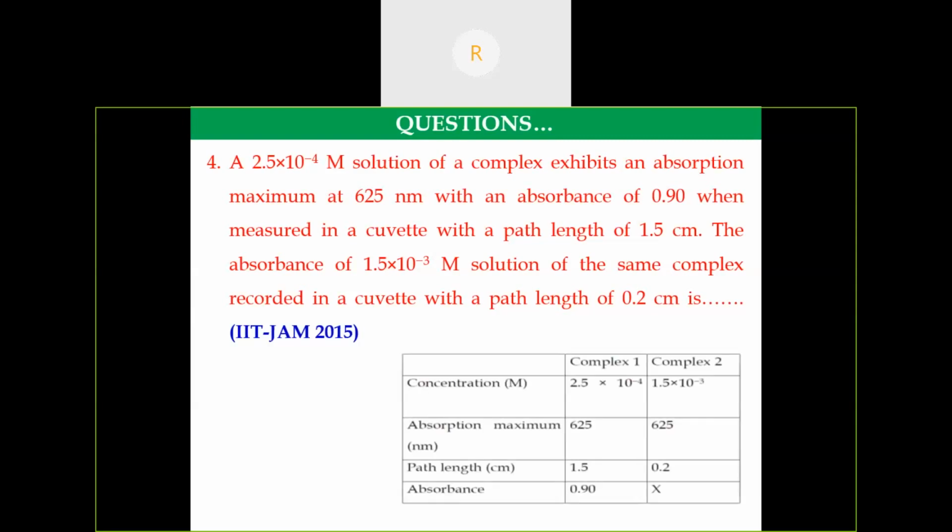So for complex 1, they have given concentration, absorption maxima, path length and absorbance value. For complex 2, they have given concentration. The same solution will exhibit lambda max at 625 nanometer, and they have given the path length of 0.2 centimeter. They have asked us to calculate the absorbance value.